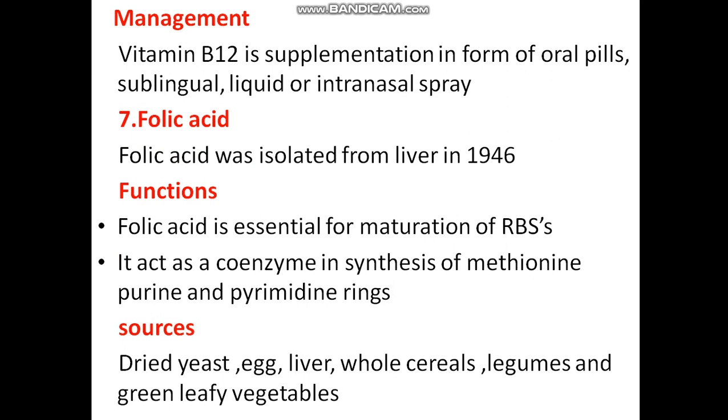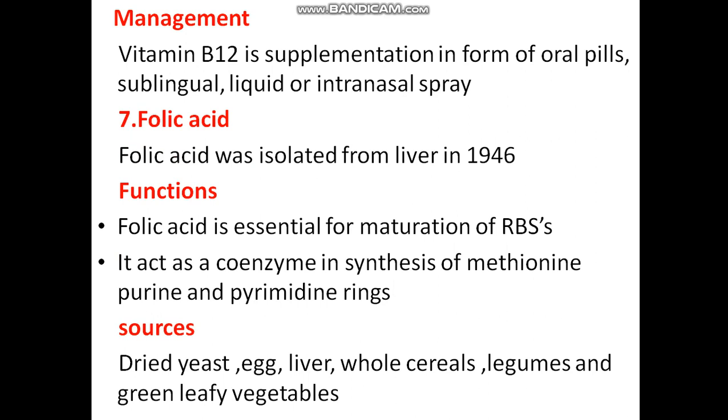Seventh water soluble vitamin is folic acid. Folic acid was isolated from liver in 1946. Functions: folic acid is essential for the maturation of RBCs. It acts as a coenzyme in the synthesis of methionine, purine and pyrimidine rings.